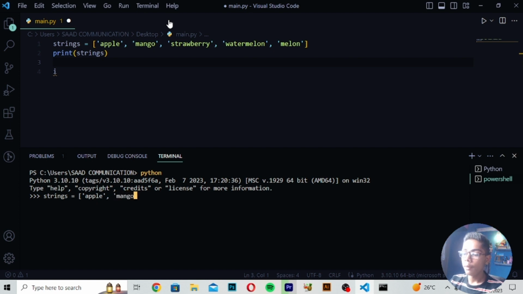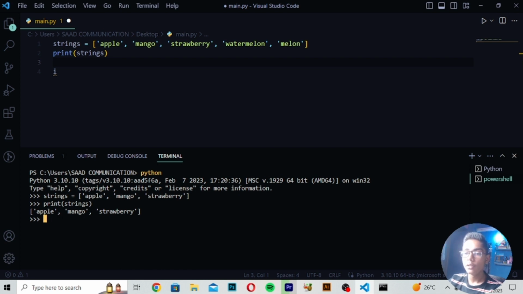Then I will move down and write print strings. Now it is printing all the stuff which we have just written. So like this you can print all these fruit names using a string, which means it is working.